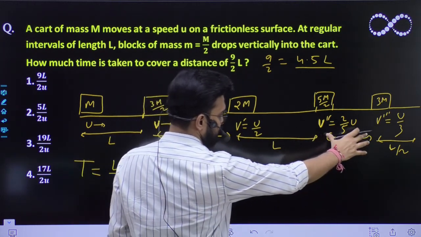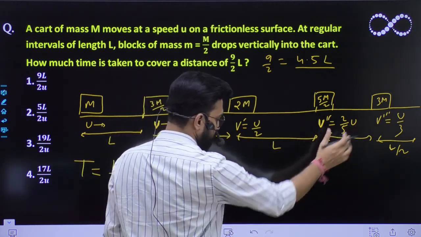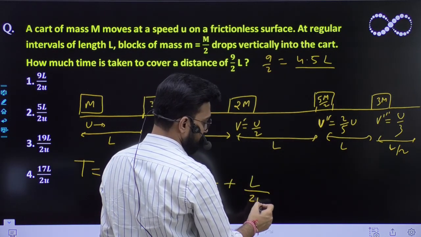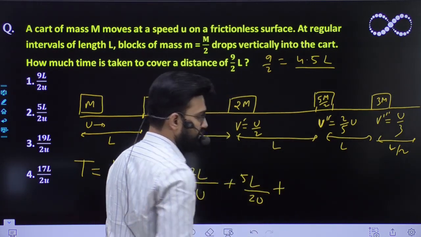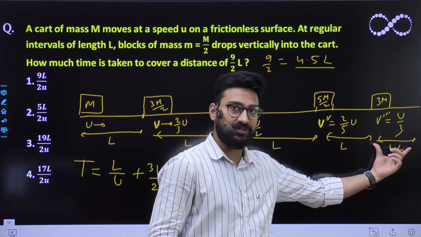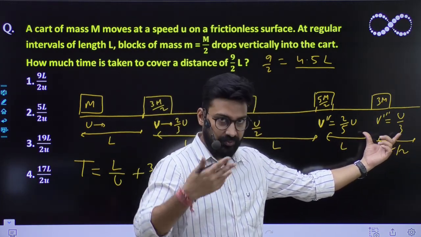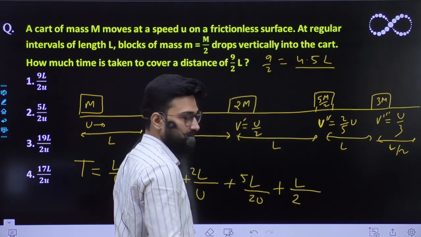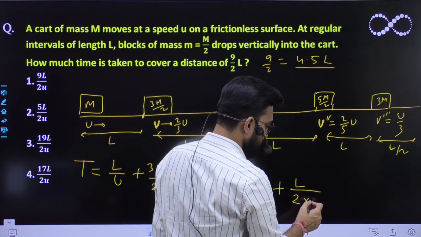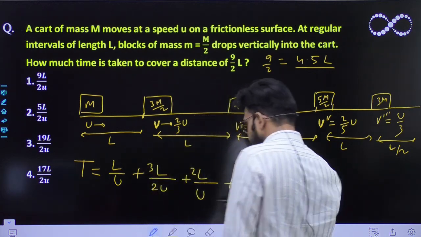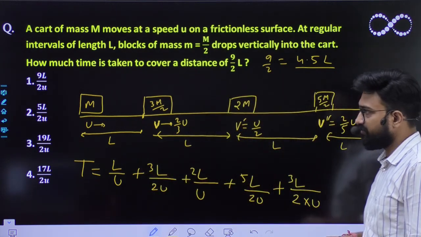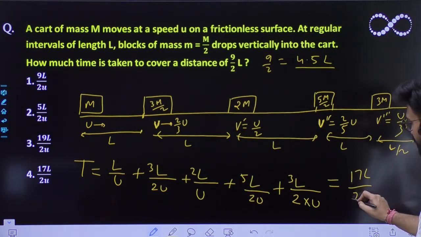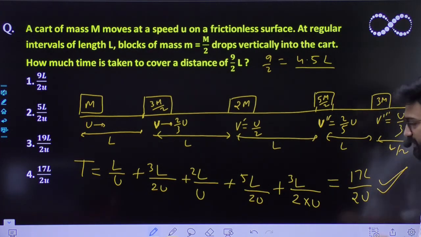For this much of length the time taken would be distance upon speed, so 2l/u. And for the last l/2 distance that it has to travel, time would be distance l/2 upon speed u/3. You can easily solve it, and finally you'll be getting 17l/2u. So this is the expression that you are getting.